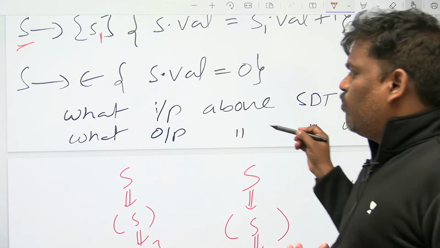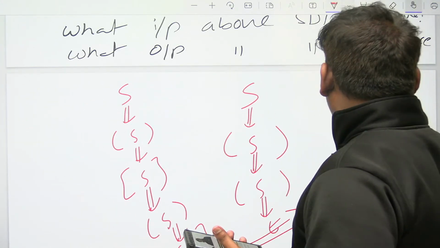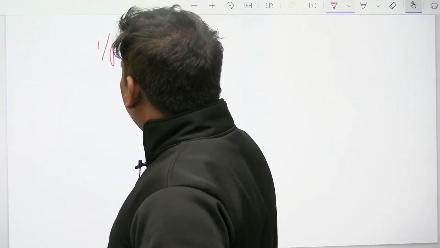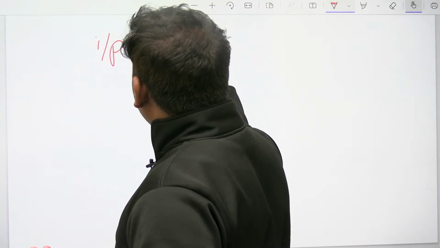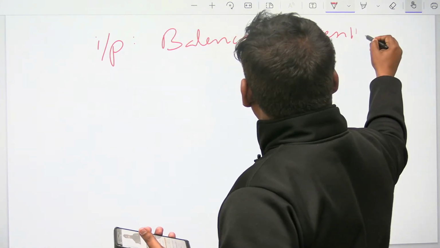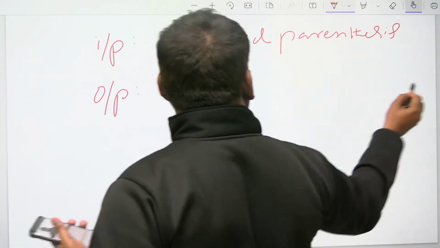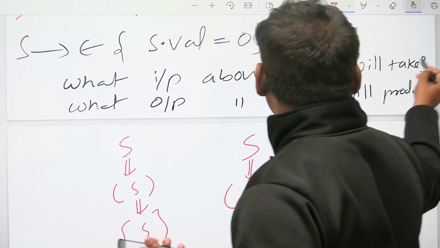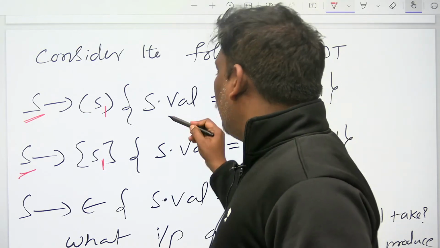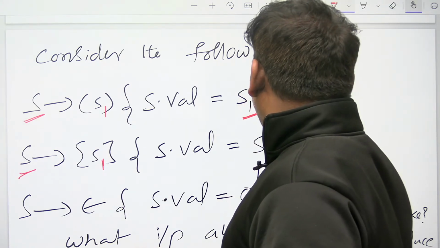So this SDT will take as input a balanced parenthesis string. Now if you observe the output carefully, output means semantic actions. Whenever an open bracket and closed bracket come, S dot value is equal to S1 dot value plus 1.